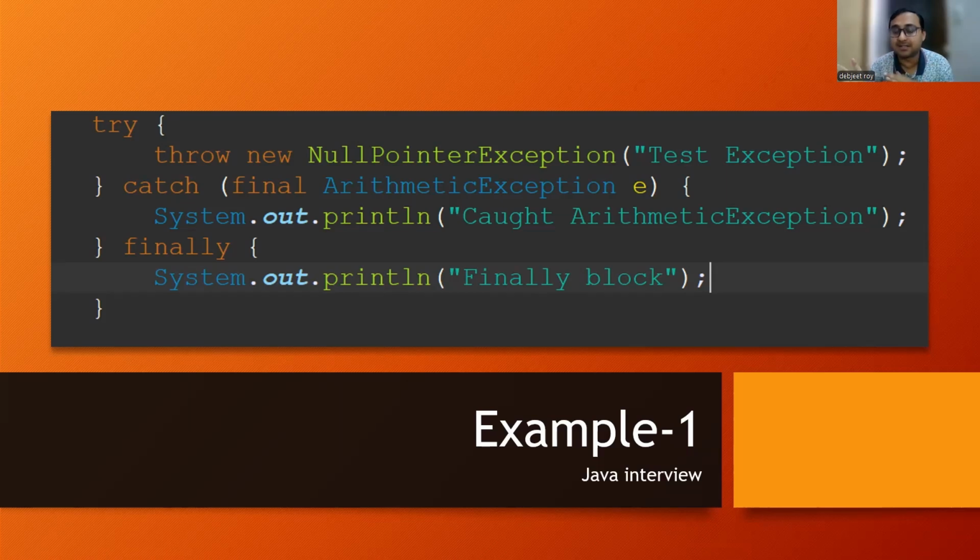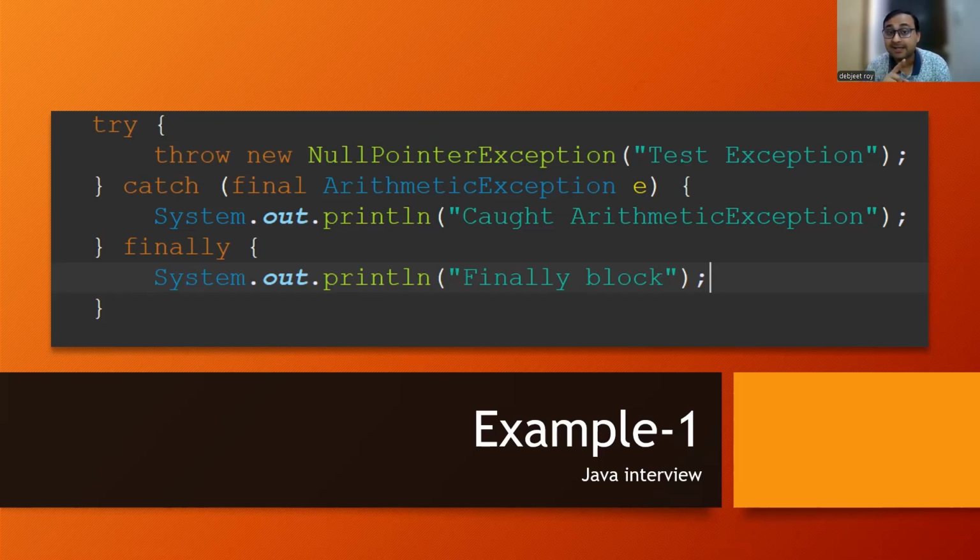Then comes try with resources. In try with resources, if you are creating any kind of stream, like a buffered reader or buffered writer, or opening a new file writer stream, then you don't need to close it explicitly in the finally block. As soon as the try with resources block gets executed, those stream object references will automatically get closed. That is the advantage of using try with resources.